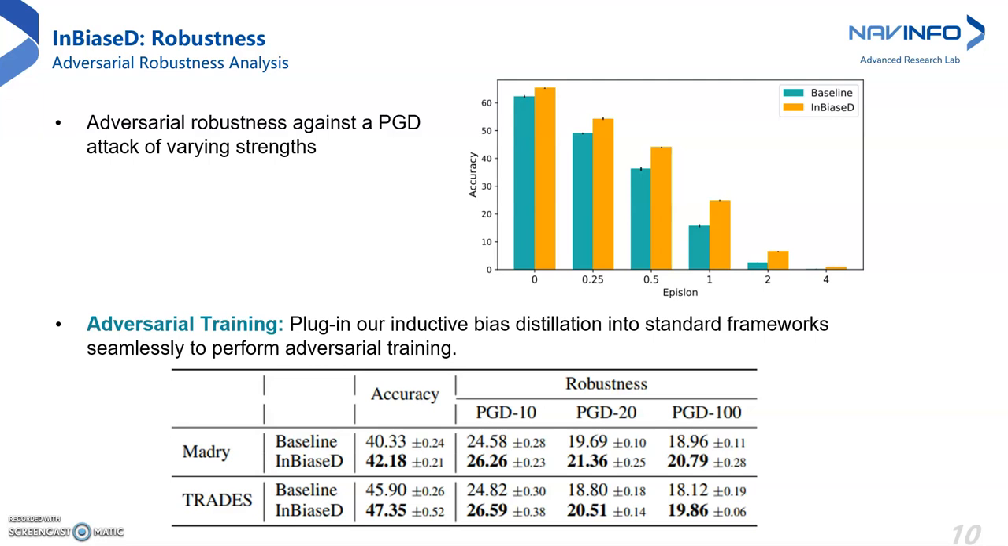Adding InBiaseD as a plugin, as shown in the numbers, shows a gain in both the natural and adversarial accuracy. Thus, distilling shape awareness shows promising results in achieving a better trade-off between generalization and robustness of the models and opens up new avenues for exploration.